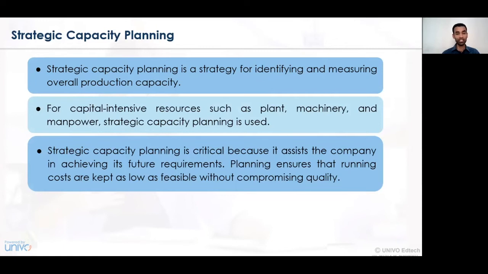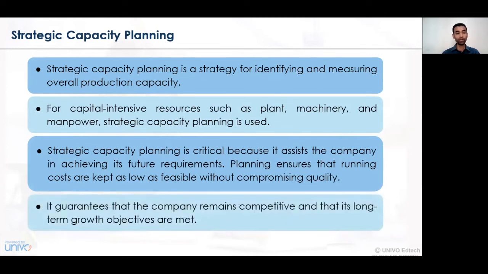And hence, capacity engagement planning goes hand in hand with strategic capacity planning, which is planned at the top level management, while capacity engagement planning is prepared at the middle level management. What does it guarantee? Strategic capacity planning guarantees that the company remains competitive and its long-term growth objectives are met. So, in order to meet the long-term objectives of a particular firm, a manager who is designing the strategic planning always has to see that all those objectives are being met in a specified time period, and accordingly the activities are being completed within the specified time frame. And hence, for these concerns, strategic planning is essentially required.